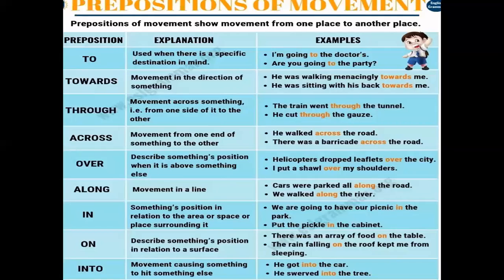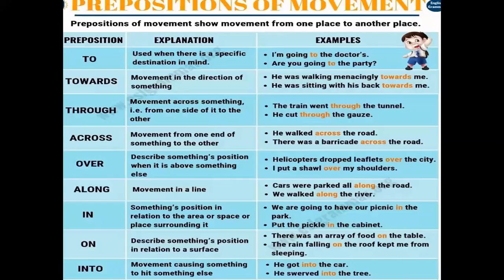But when you are talking about across, it means that the movement is on a flat surface, and here you are also moving. Like he is walking across the road. So here the road is stable, but you are walking on it.